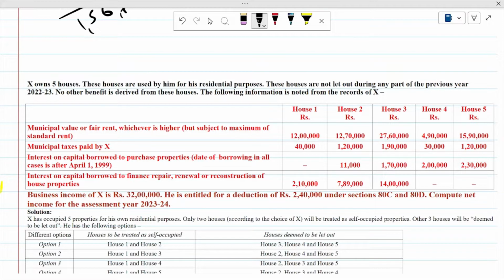So now there are a total of five houses, and according to the rule, any two houses will be considered as self-occupied properties. The remaining he has to consider as deemed to be let out.